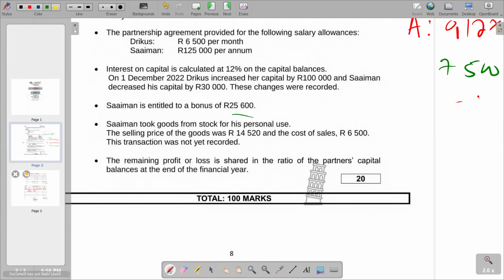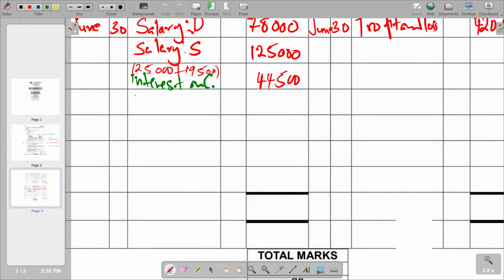And then here we're saying bonus, 25,600. So that's what we have on the part of our bonus.